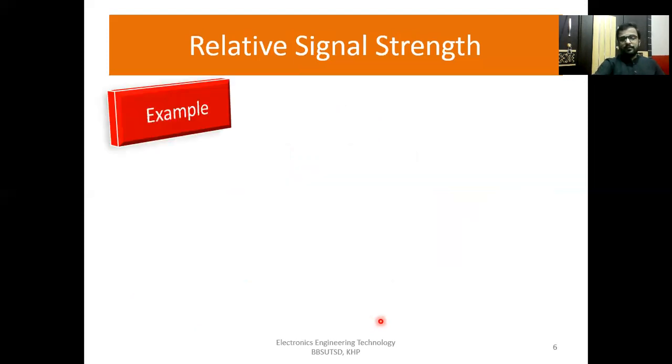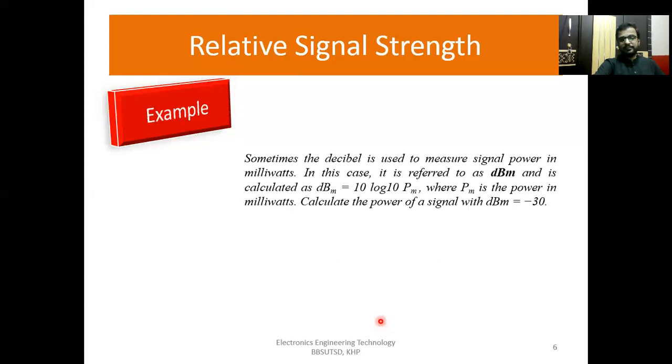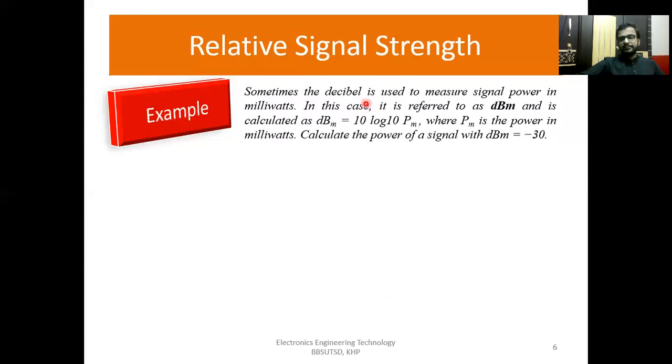The first example for relative signal strength: sometimes the decibel is used to measure signal power in milliwatts. In this case, it is referred to as dBm, meaning decibel milliwatt. It's calculated as dBm is equal to 10 log base 10 of Pm, where Pm is the power in milliwatts. Calculate the power of a signal with dBm equal to minus 30.